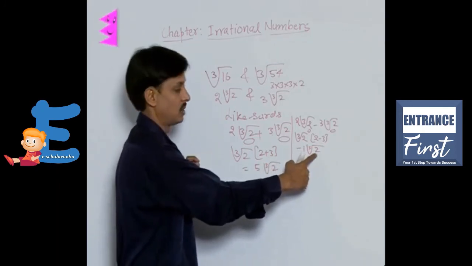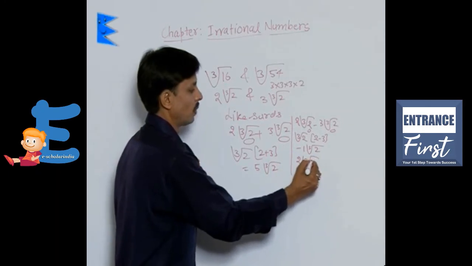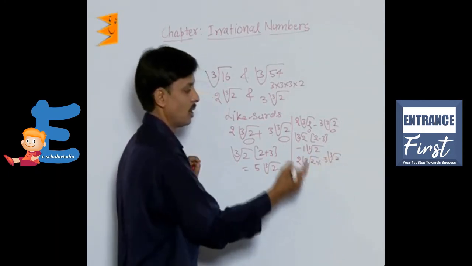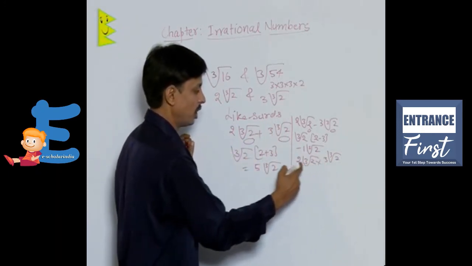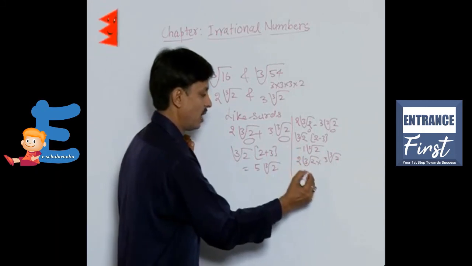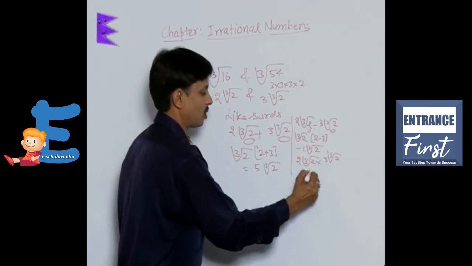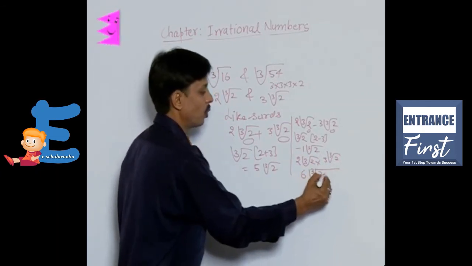This is the difference. In case you want to multiply 2 cube root of 2 into 3 cube root of 2, we multiply the rational part with the rational part, so 3 twos are 6. And as the order of these two surds is the same, because these are like surds, it can be written as cube root of 2 into 2.